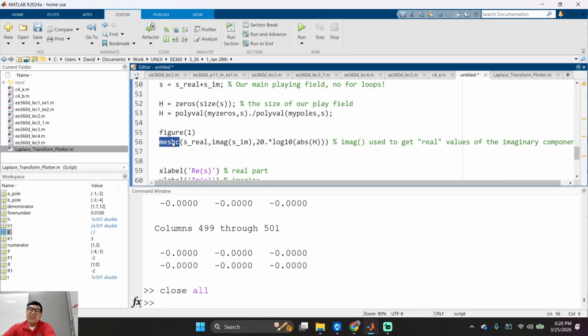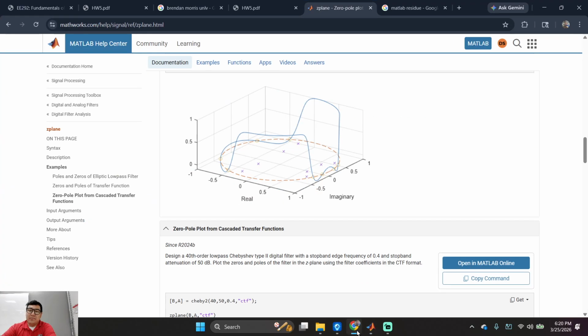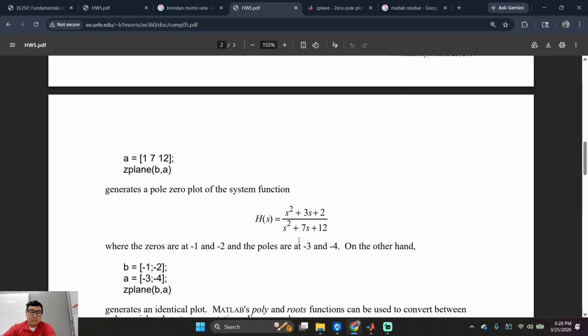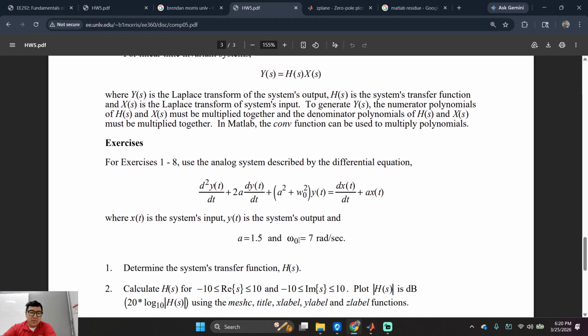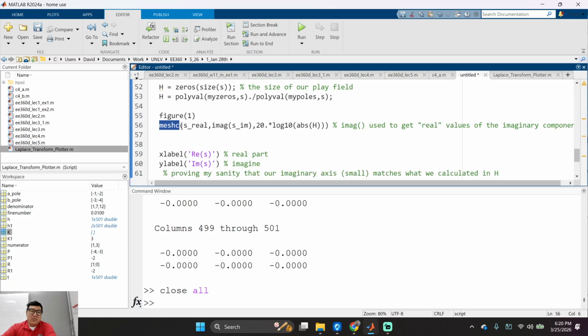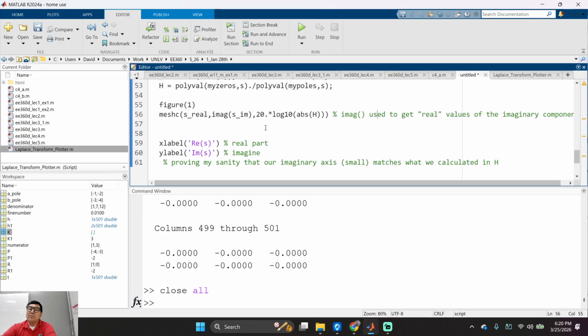Mesh. That's a function, right? Let me go back here. Mesh. Where's the mesh function? Mesh C function, right? Cool. Is everyone following me? Or is everyone passing out? What is this right here? The real value, right? Imaginary. 20 log 10 of the absolute value, right? Cool. What is this right here? Labels.